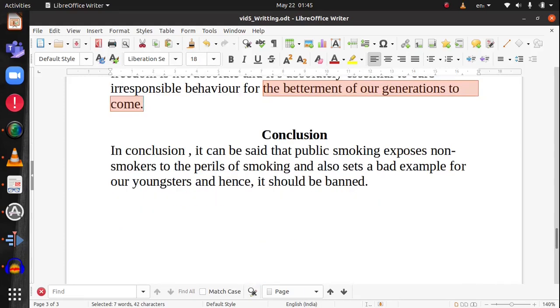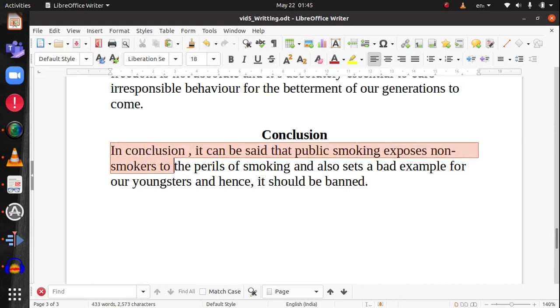Now let's come to the next section. This is the most important section, which is the conclusion section. So you are going to conclude by giving a summary of the arguments that you have put forward along with your point of view. So it goes as: in conclusion, it can be said that public smoking exposes non-smokers to the peril of smoking and also sets a bad example for our youngsters, and hence it should be banned.